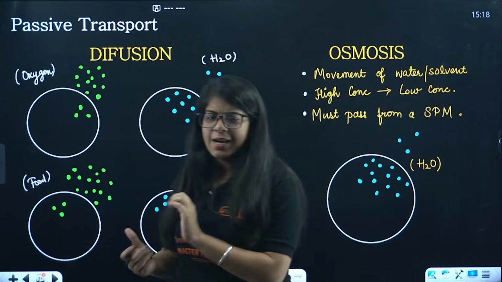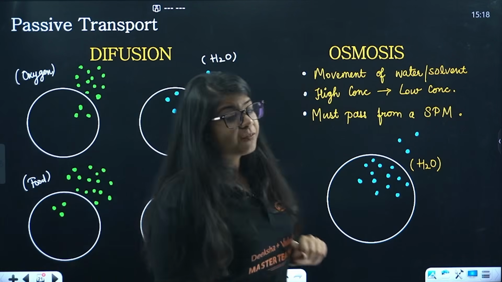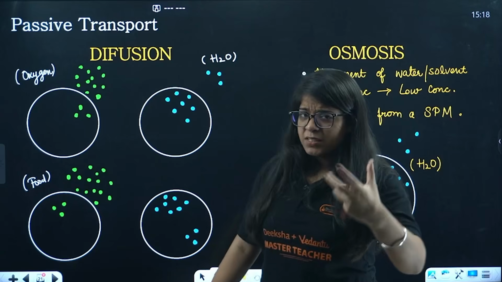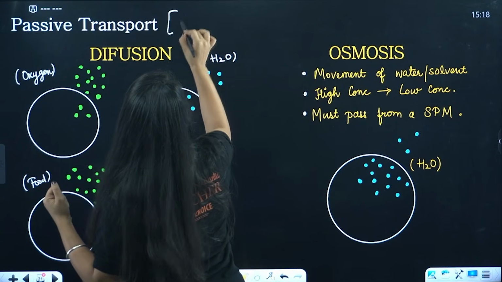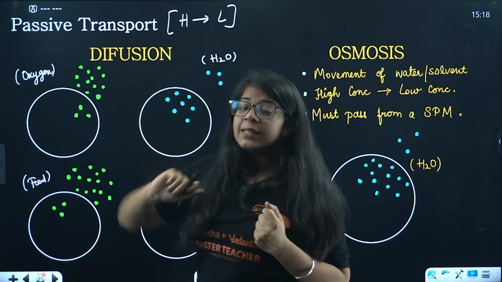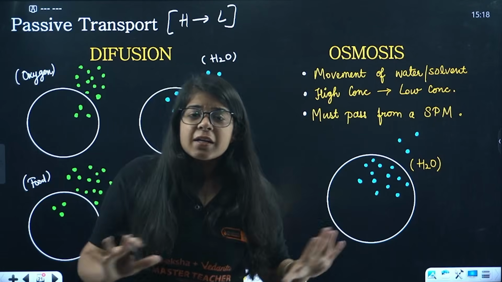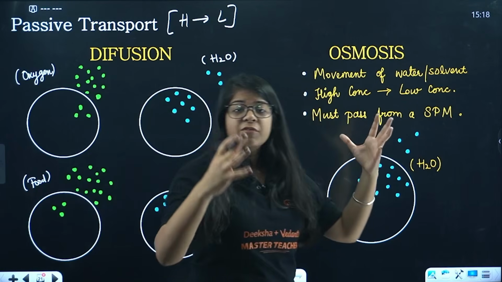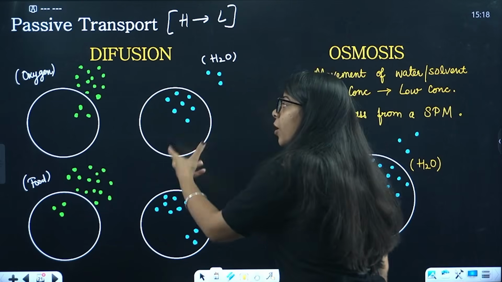So make sure you understand it with very focus, okay, with pure attention. Now we'll start with diffusion. We studied in passive transport that it goes from high concentration to low concentration. That is the basic. That means in diffusion as well as in osmosis, our whole substance is going from higher to lower concentration. That is fixed. Okay, now studying about diffusion.